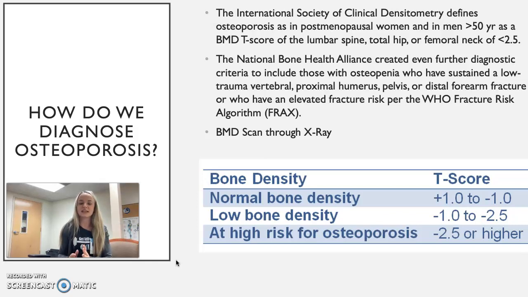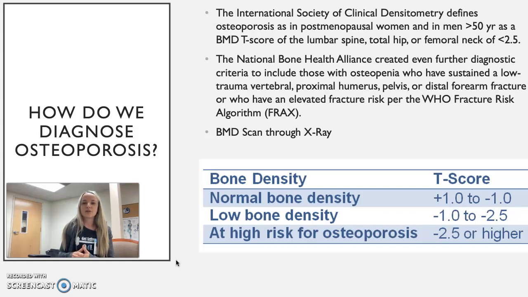So normal bone density is anywhere between a 1.0 to a negative 1.0. So that's really good bone density. The number starts to decrease. So once you get to that negative range is where you start to have some issues. So low bone density is anywhere between a -1 to a -2.5, and then high risk for osteoporosis is -2.5 or lower. So again, low bone density doesn't mean that you have osteoporosis. It's just a good sign that you're getting close to having an issue and being diagnosed there.